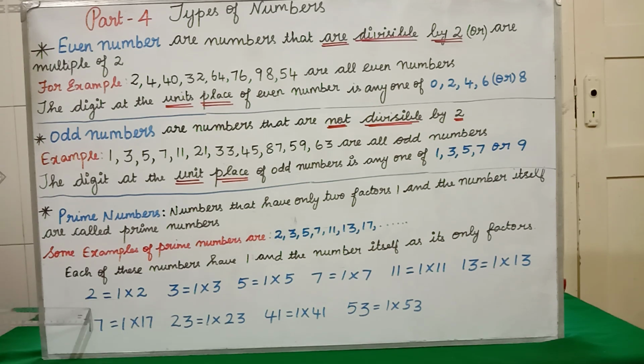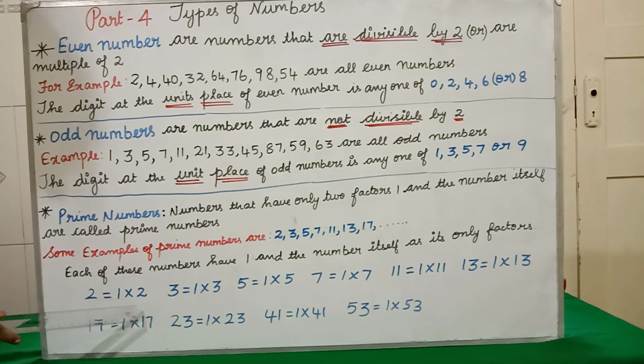Clear? Suppose you consider 2. Do you think that 2 will come in any other table apart from the 2 table? Will it come in the 11 table, the 6 table, the 9 table, the 7 table? No. 2 will come only in the 2 table. Then what are the factors of 2? 1 and the same number itself. So 2 is equal to 1 into 2. The factors of 2 are what?